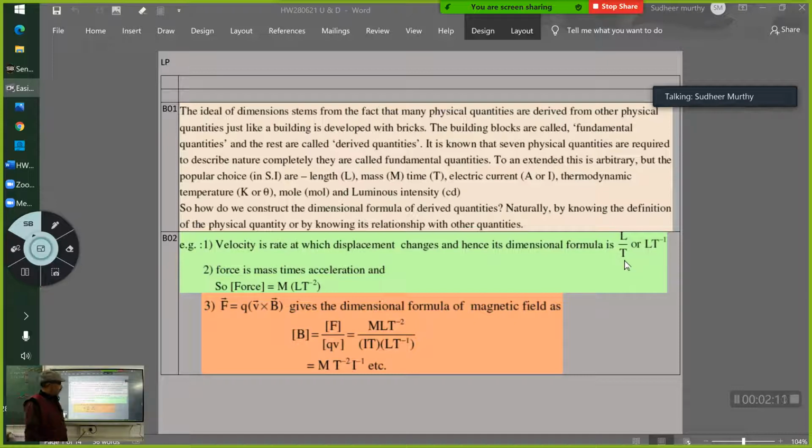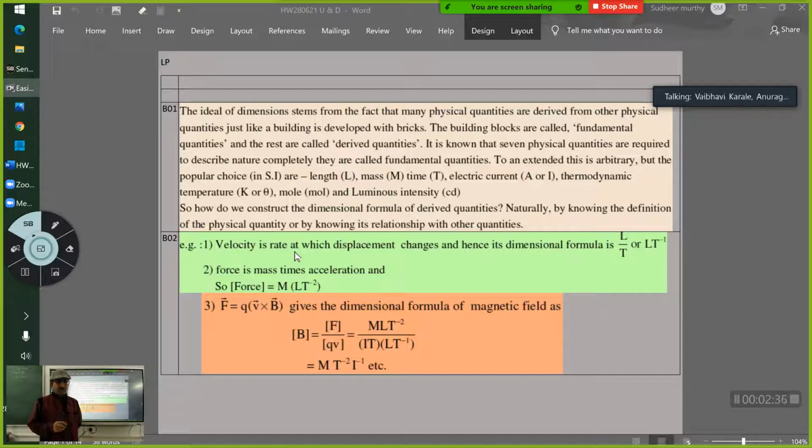If you are not familiar with what I have written here, then you can ask me. I will explain. Please don't keep quiet, because I presume that you have some knowledge of this. I hope you understood this, the dimensional formula of velocity.